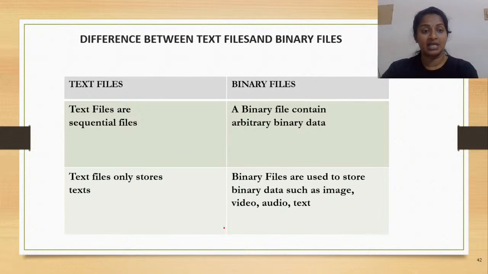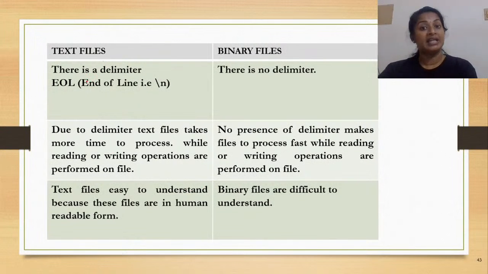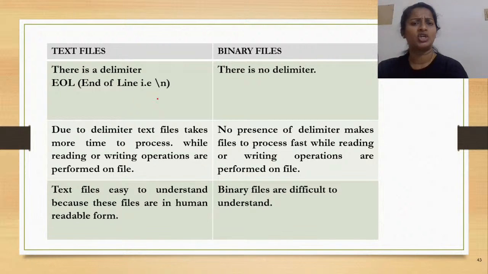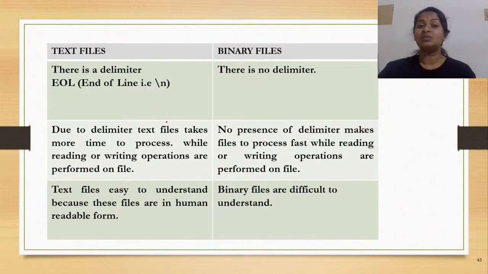Okay, this is the next. And then we learned that there is an end of line delimiter associated with text files, which was usually \n, and it varied based on the operating system. That also we had seen. And if we are using Windows, it would be a combination of carriage return as well as the new line. But when you're considering the binary files, there is no delimiter. This is another difference with respect to the text files and the binary files.